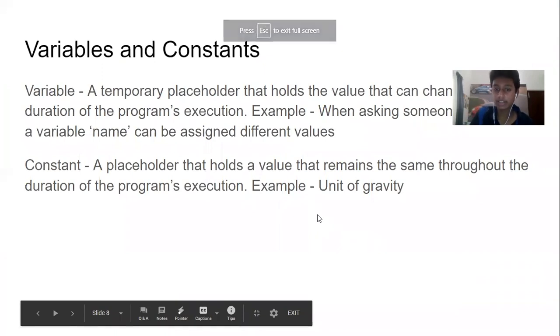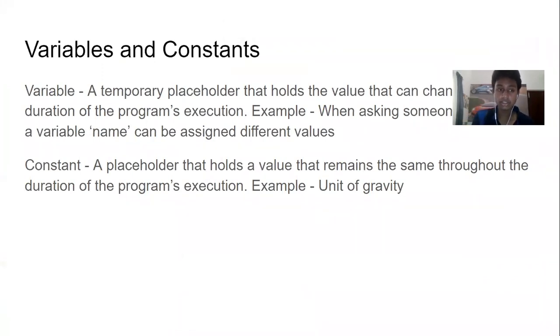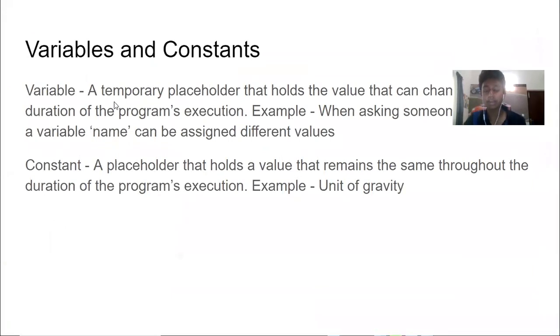So next, I'm just going to teach you the very basics of how we're going to code. There are these two things called variables and constants. These are used in all programming languages. Basically, a variable holds a value. You can give a variable called number a value of 4, or you can give a variable called name a value of Sampreeth. So a variable will just hold a value.